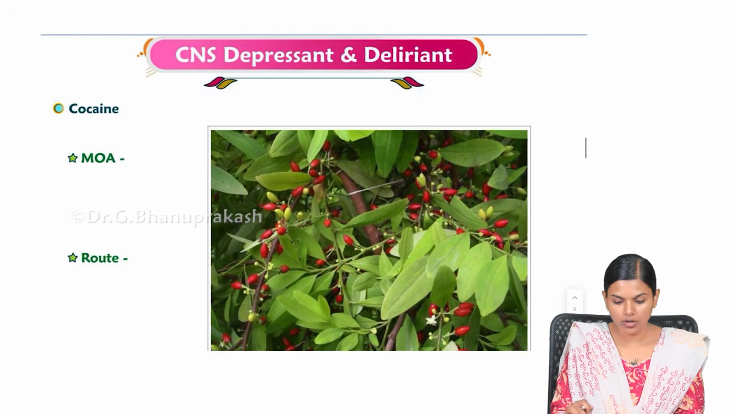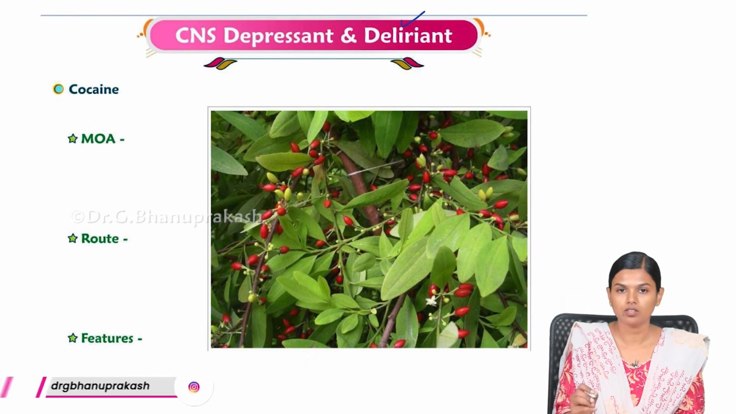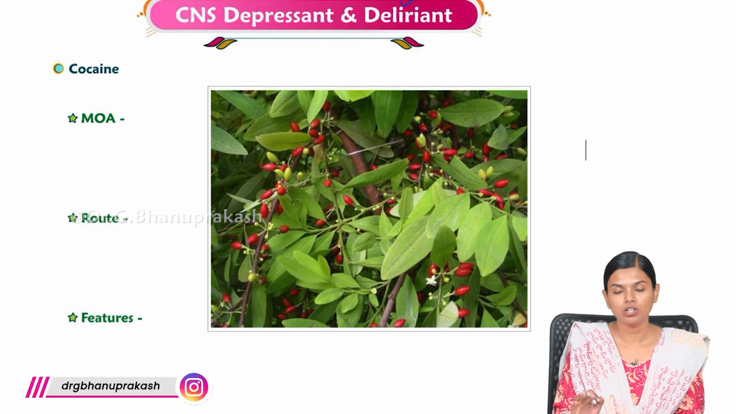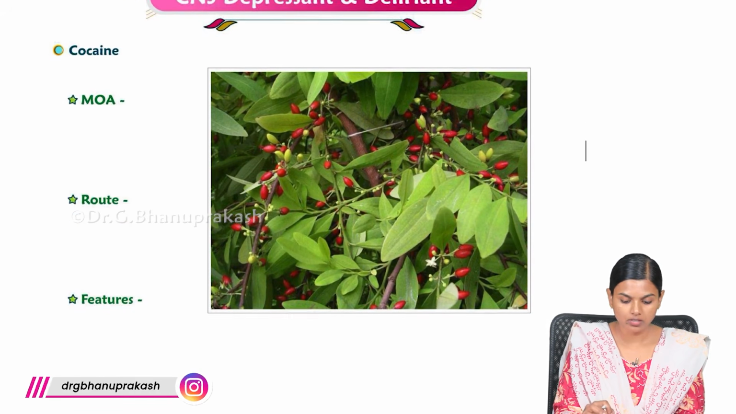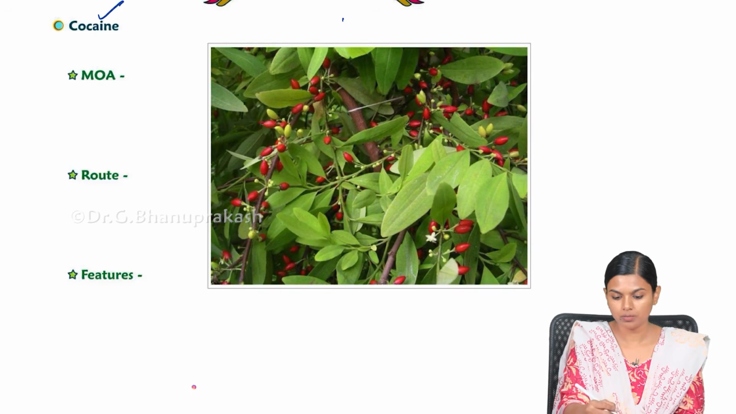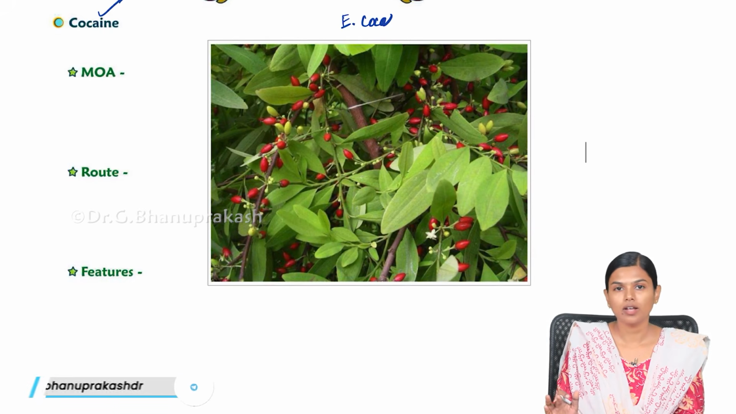So, now what we are going to see is CNS deliriants. These will cause CNS stimulation, this will cause delirium. So, first we are going to see is cocaine, and this is prepared from this plant Erythroxylum coca. So, this is the cocaine plant, and from this you will be getting cocaine.